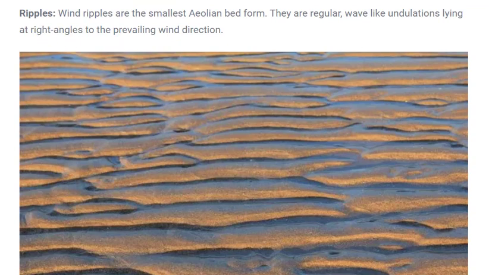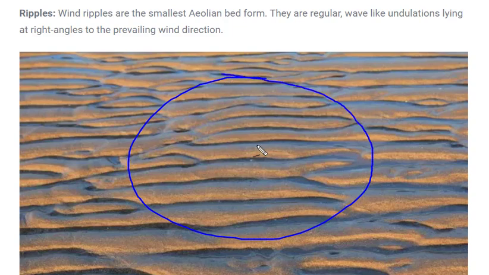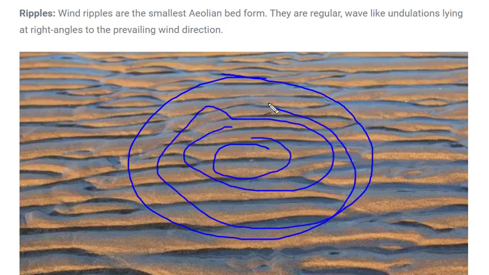Now what are ripples? You might have seen this type of structure on sand if you have ever visited a sand area, or in water, whenever there is a water body and a drop is dropped in it, what happens? Several kinds of movement start. Similarly, a kind of landform is formed on sand due to the deposition of sand particles after the movement of wind. They are called ripples.